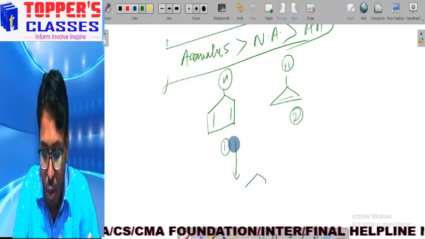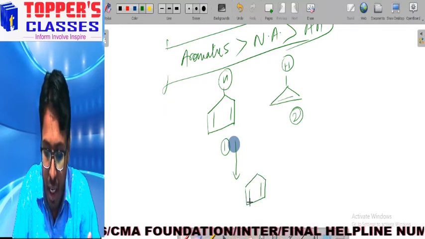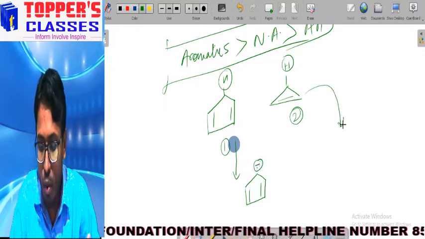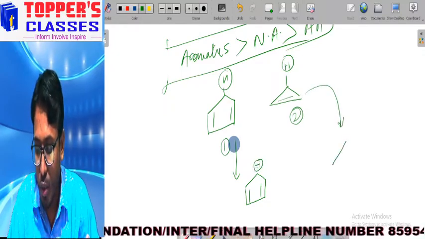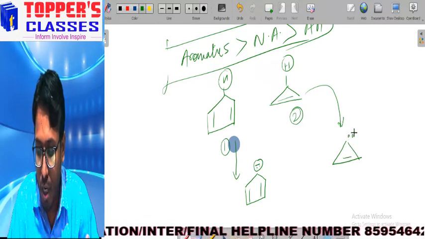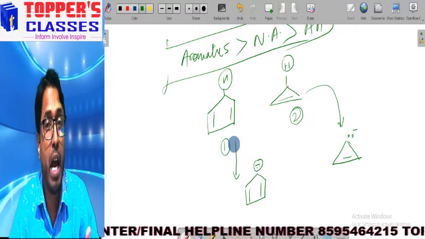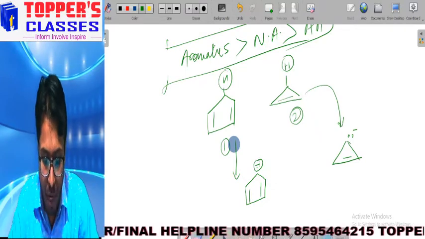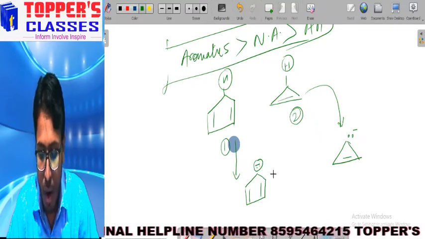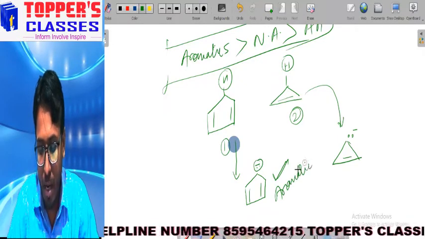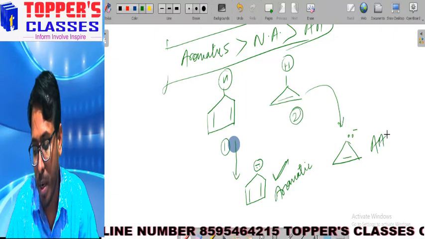After removing H positive, what we get over here is a minus charge. On removing H positive from the other one, we also get a minus charge over here. Now, if we apply every rule one by one, this one is aromatic and the other one is anti-aromatic.